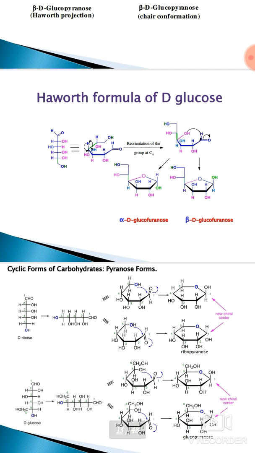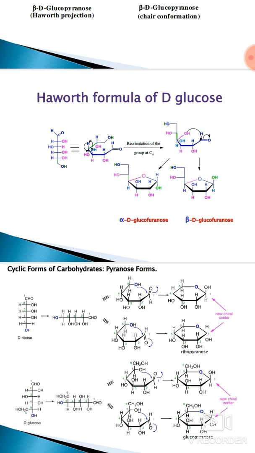We can also draw the Haworth formula of D-glucose in the form of glucofuranose. We can see that the pyranose ring is a 6-membered ring and the furanose ring is a 5-membered ring.